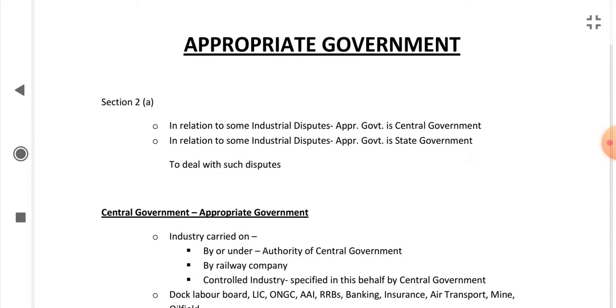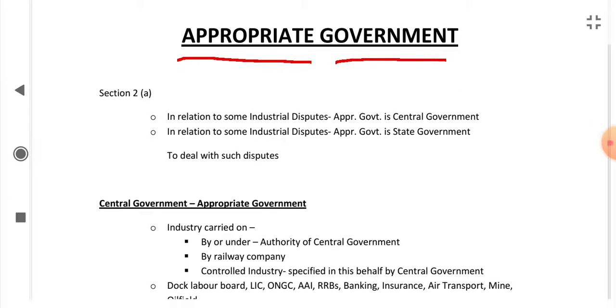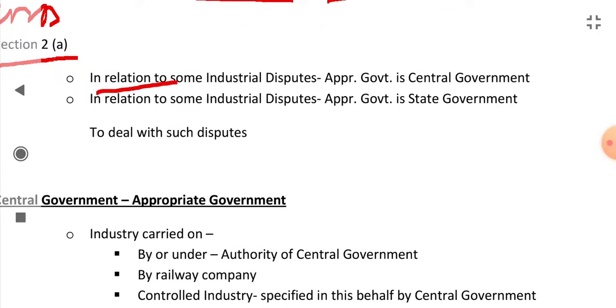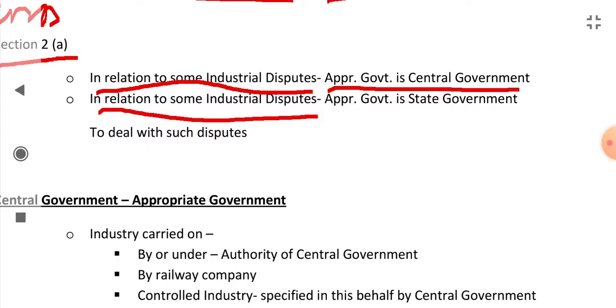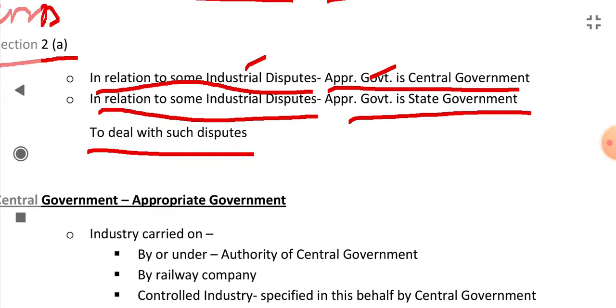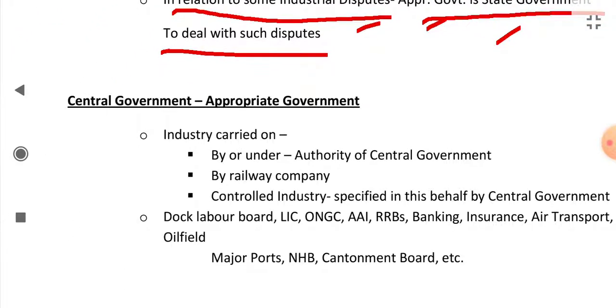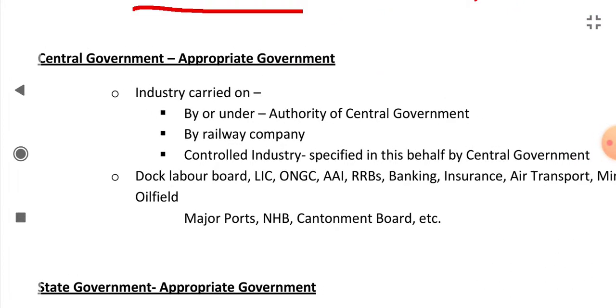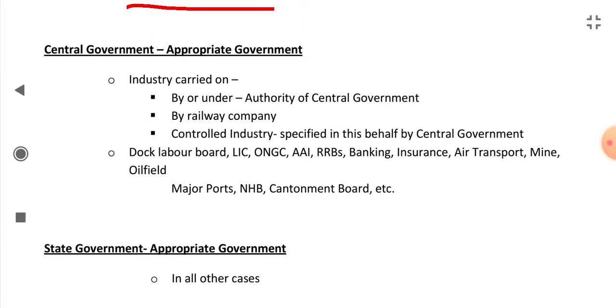Now let's see what is an appropriate government. According to section 2A of the Industrial Disputes Act, in relation to some industrial disputes, the appropriate government is the central government. In relation to some industrial disputes, the appropriate government is the state government. So let's see for which industries, or the industrial disputes related to those industries, who will be the appropriate government.